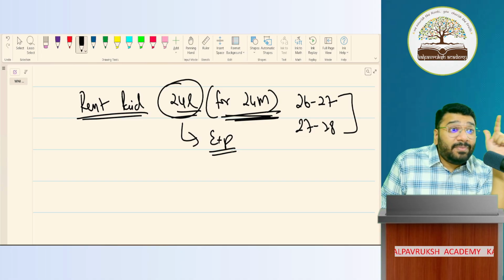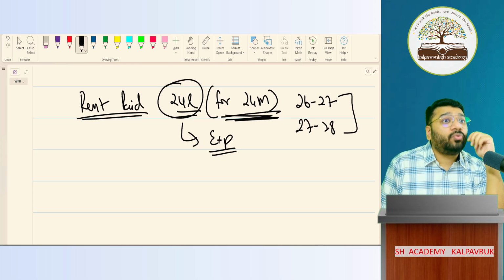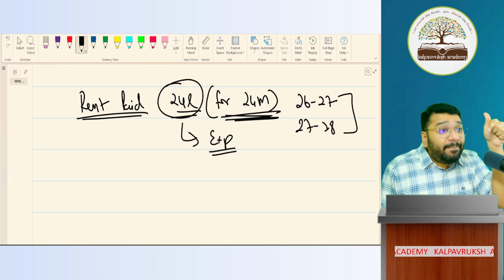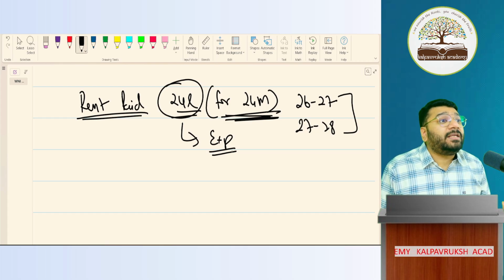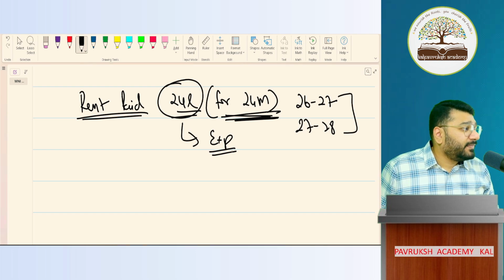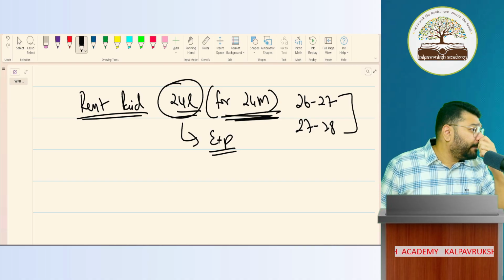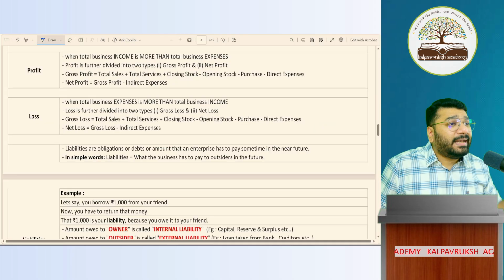Which means you're not clear with the meaning of expenses. Anything that I pay in business, is it expenditure? No. Payment has no connection with the term expenditure. There is no relation between expenses and the amount paid. In accounting, the meaning of expenses is defined in a slightly different manner.